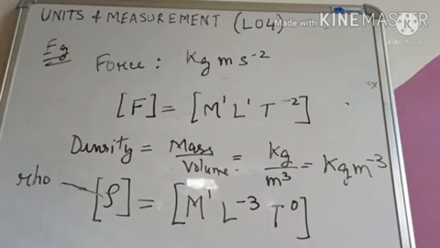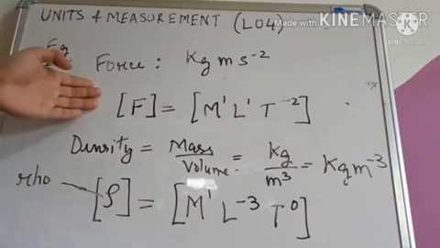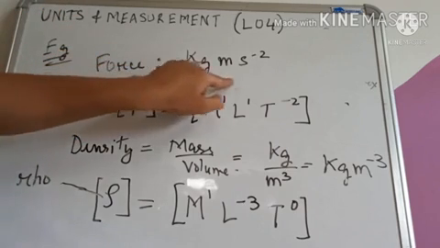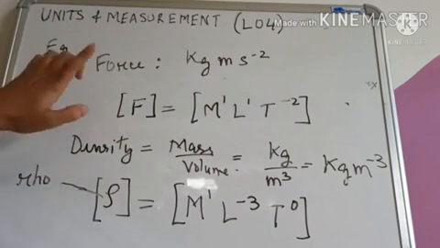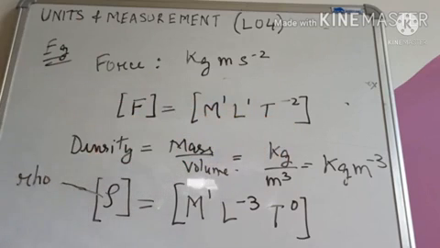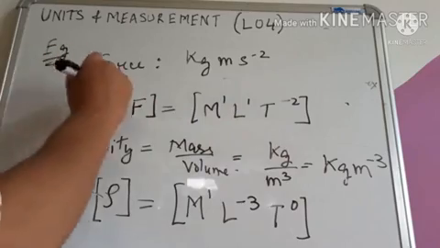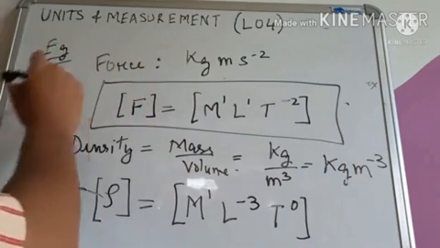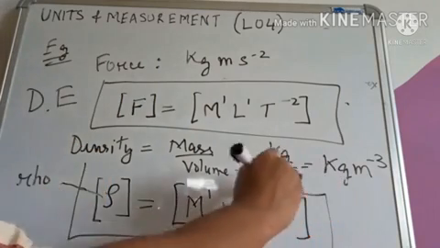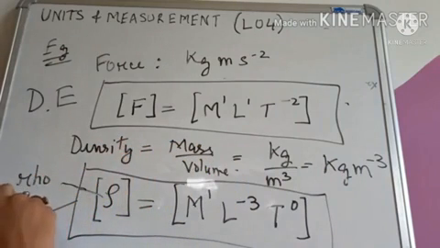Now what you have to do is practice as many physical quantities as you can. You need to write the formula. That is, first you write the physical quantity, then you write its unit. After that, on the left hand side you write the physical quantity, and on the right hand side you write the dimensional formula. So finally this becomes an equation, and this equation is known as a dimensional equation. Similarly, this equation is also known as a dimensional equation.